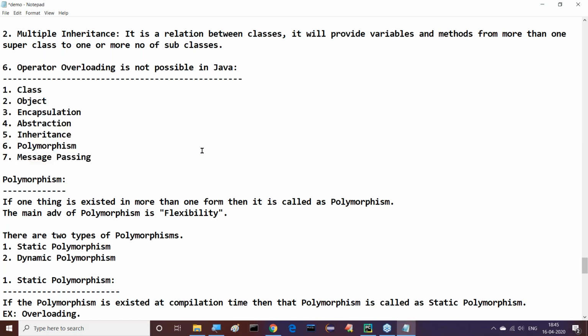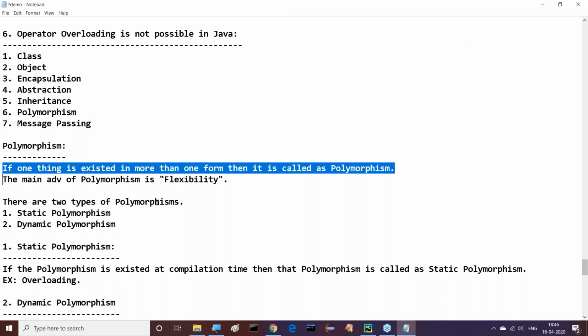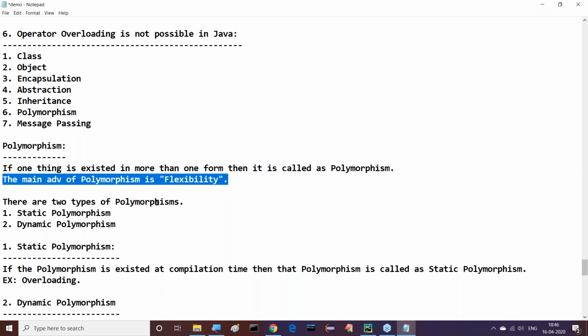Next one is the information given about object-oriented features: polymorphism. What is the meaning of polymorphism? If one thing exists in more than one form, then it is called polymorphism. What is the main advantage of polymorphism?